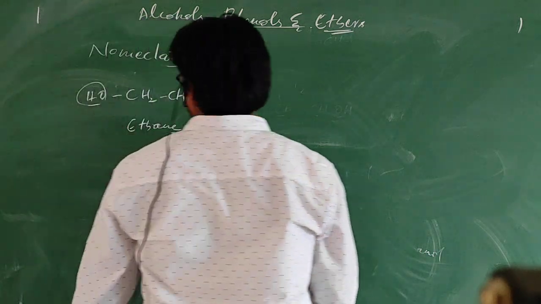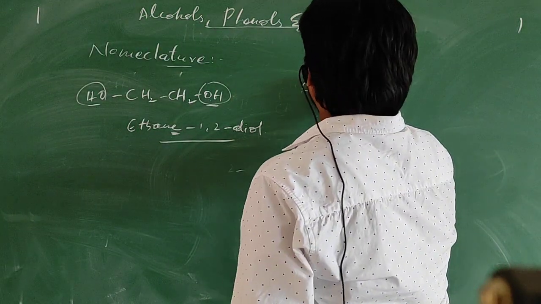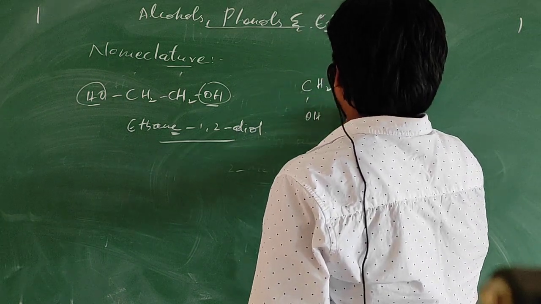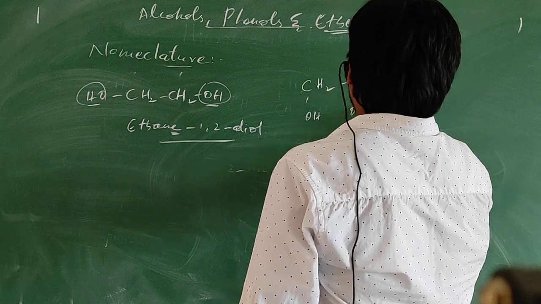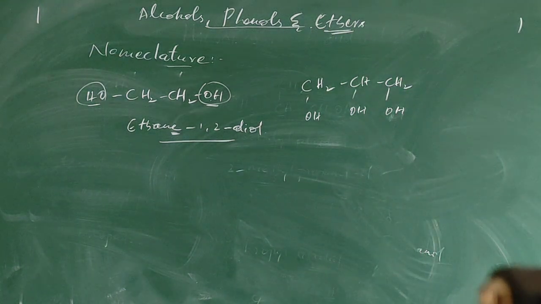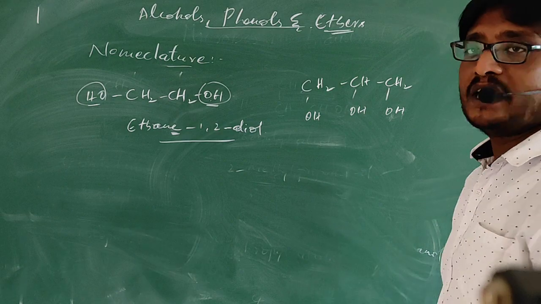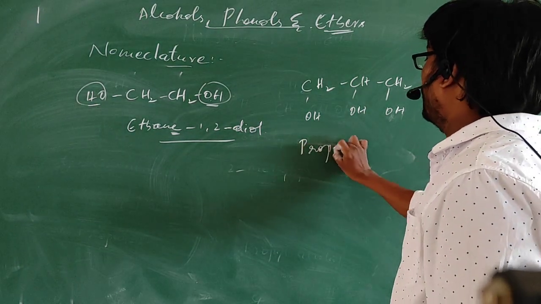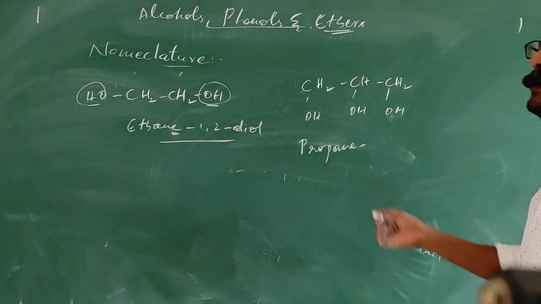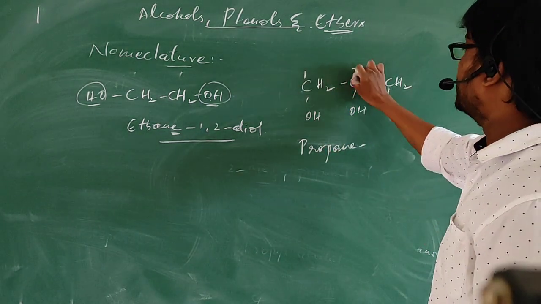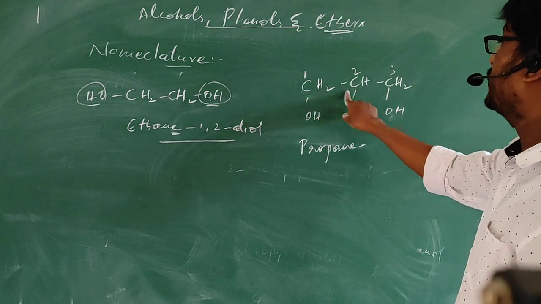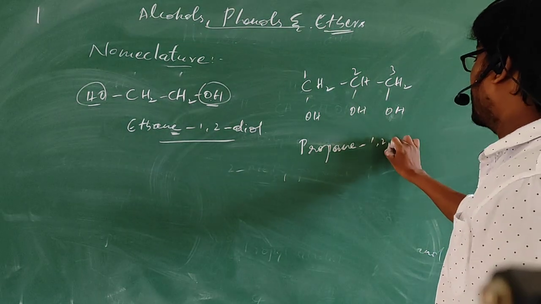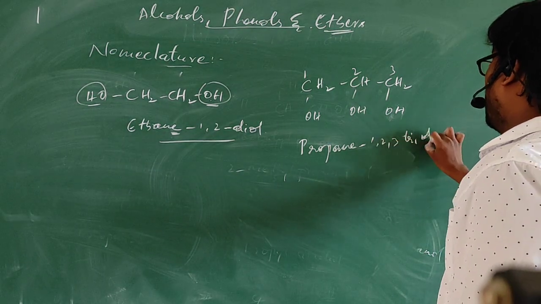In the same way, if you consider CH2OH, CHOH, CH2OH. If you see this, here also more than one OH group is present. Here the parent name will be propane. I will write the complete name. At first carbon, second carbon and third carbon. When I give numbering 1, 2, 3, either way you can give. The numbering will be same. So propane 1, 2, 3 triol.